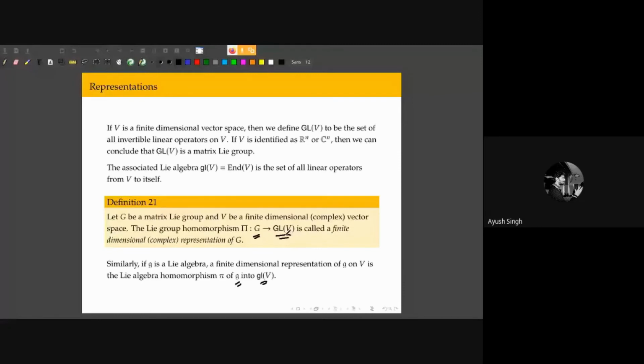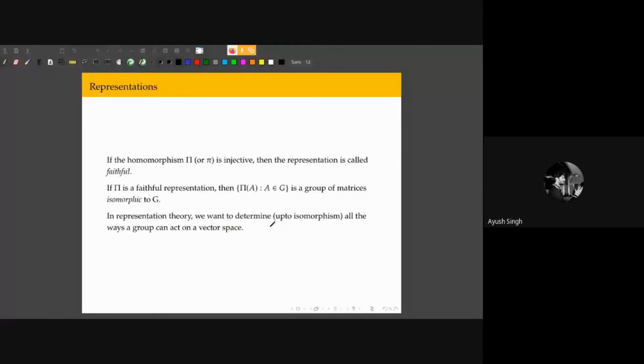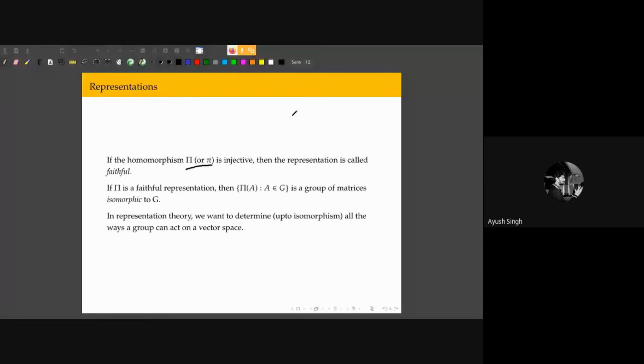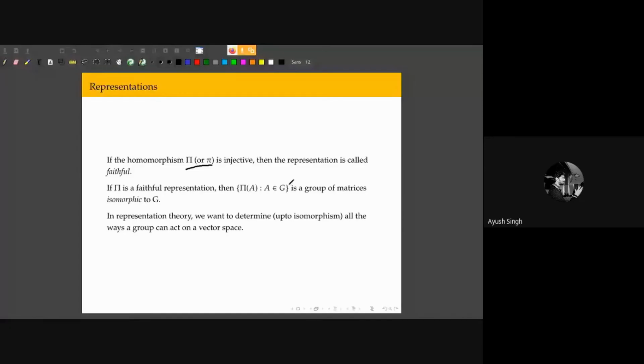Now here are some more definitions, some more properties of representation. So a representation is called faithful if the homomorphism is injective, right? So for every element in the group, there's only precisely one matrix in the vector space that is mapped to it under this representation. And also, if pi is a faithful representation, then the image of all elements in the group, as a group, is isomorphic to our original group G.